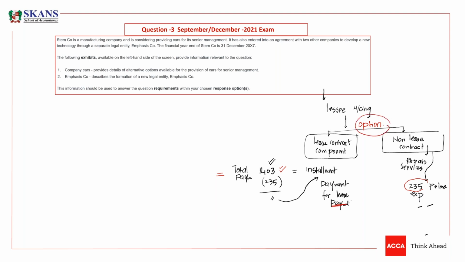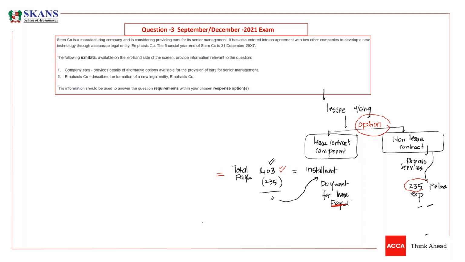But this option is not available to the lessor. The lessor has to split non-lease components, non-lease services, from a lease contract. They have to split, but the lessee has the option.